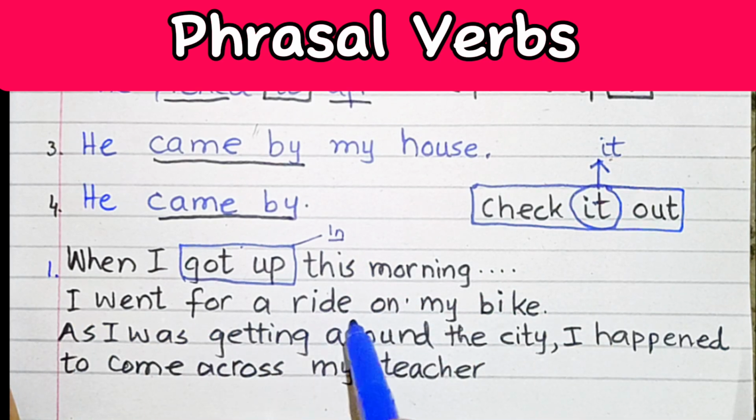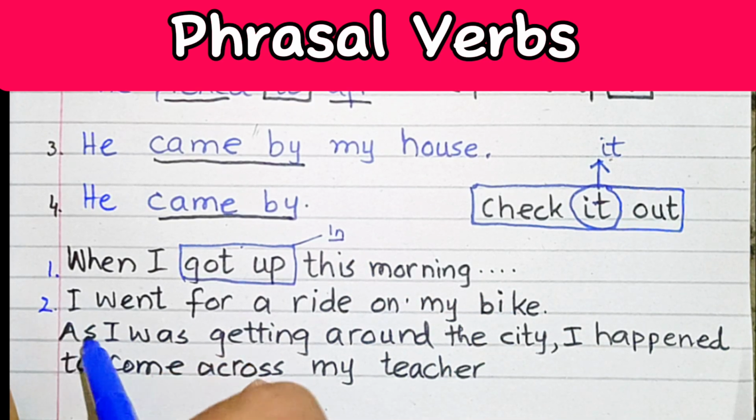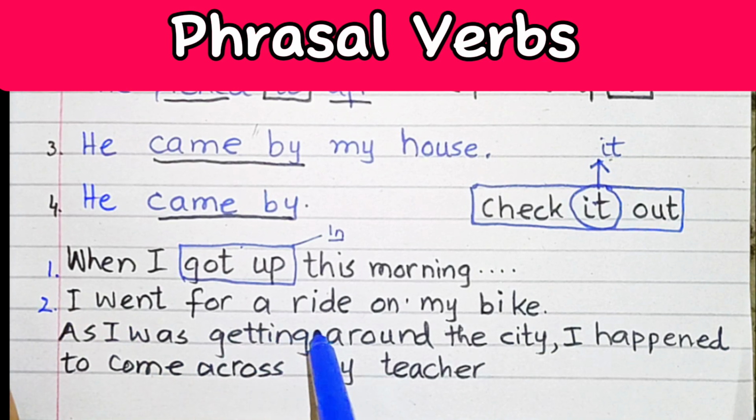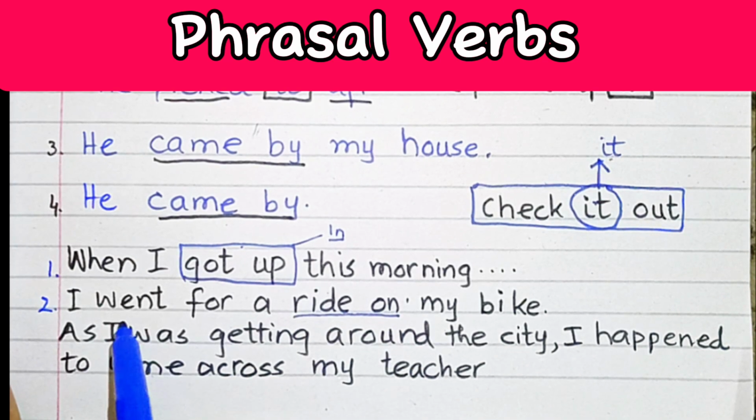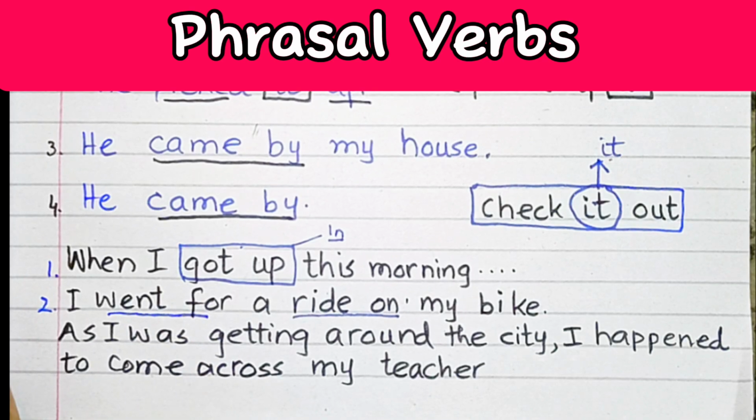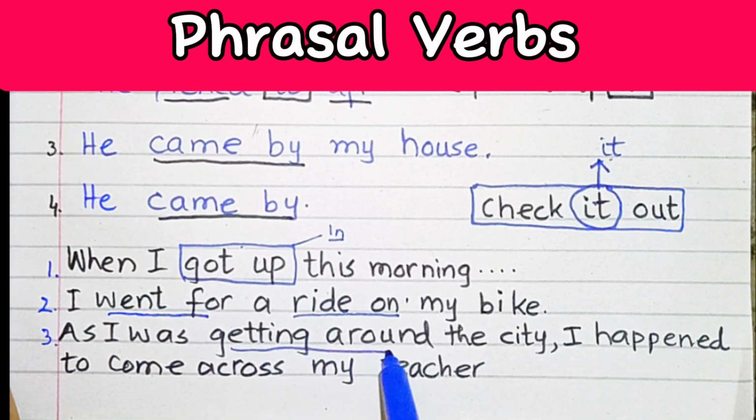Number 2, I went for a ride on my bike. Again we can see that went for and ride on are phrasal verbs which are again inseparable.